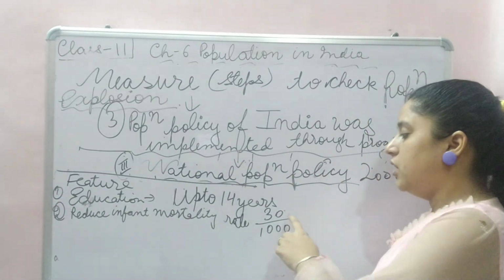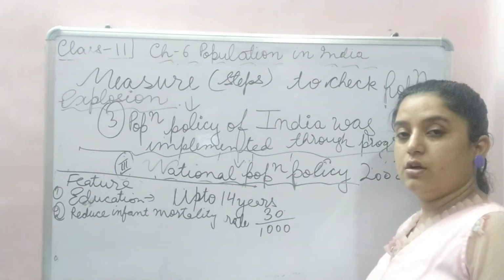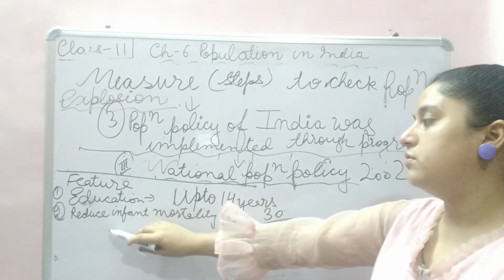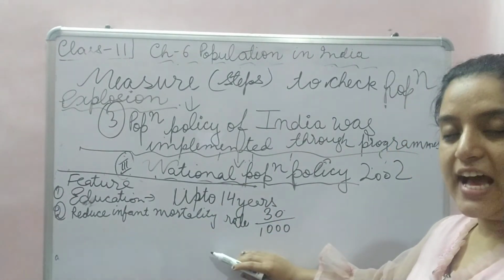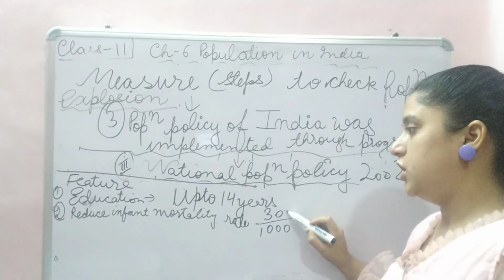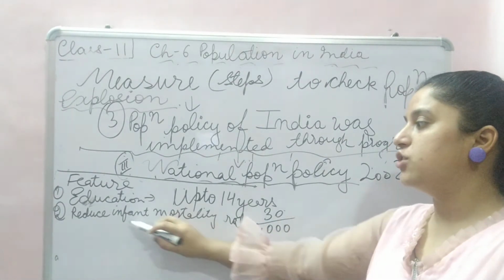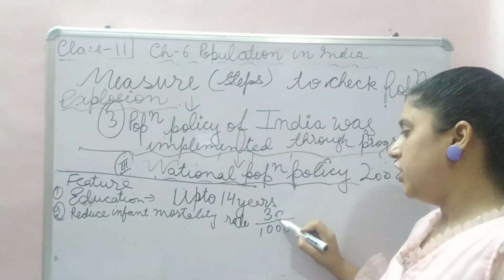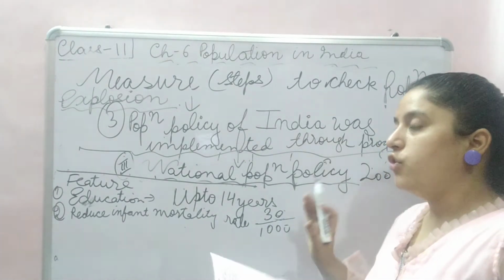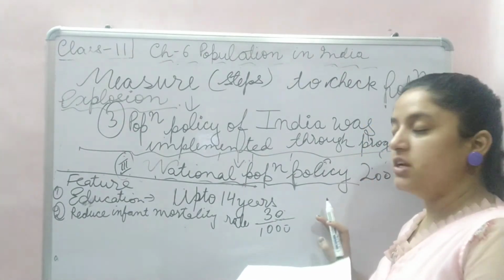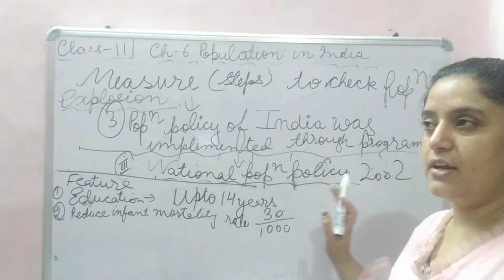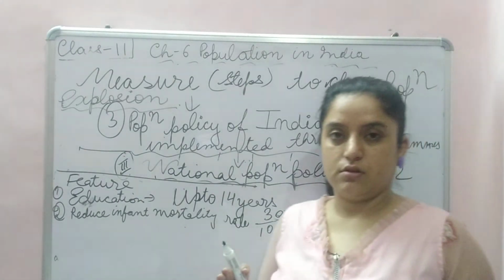Should be 30. The infant mortality should reduce to 30. Infant mortality means death of infants, and it should be 30. Okay, 30 what? Out of 1,000 infants, there should be only 30. At max, there should be 30 deaths. Right.